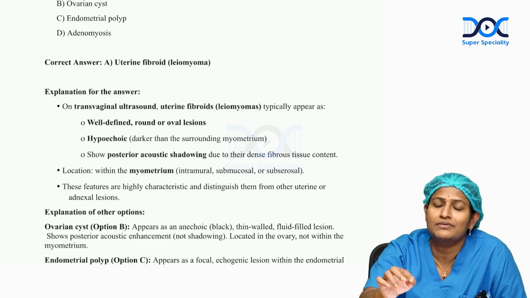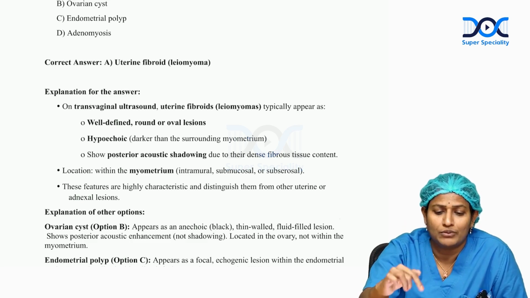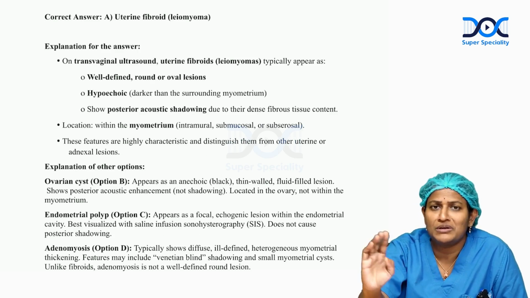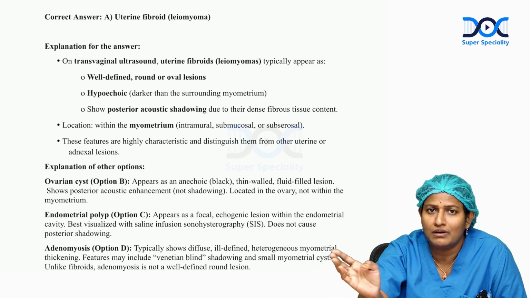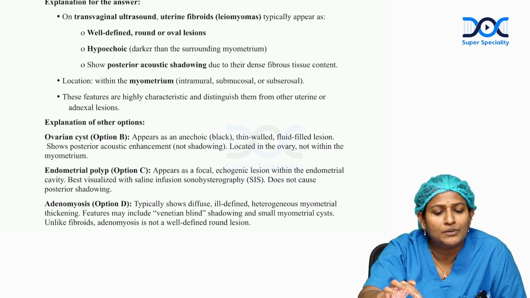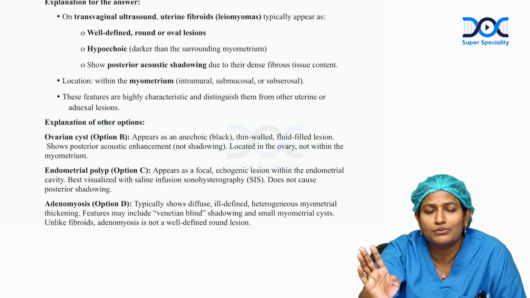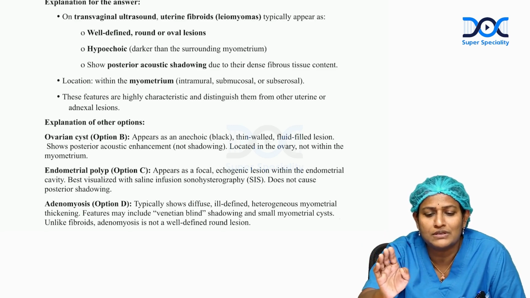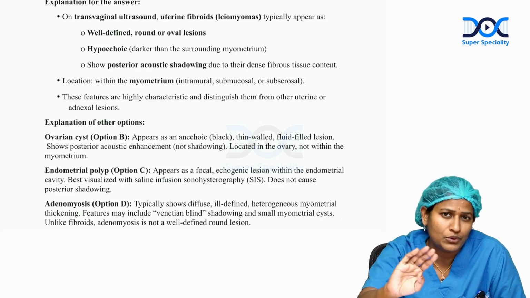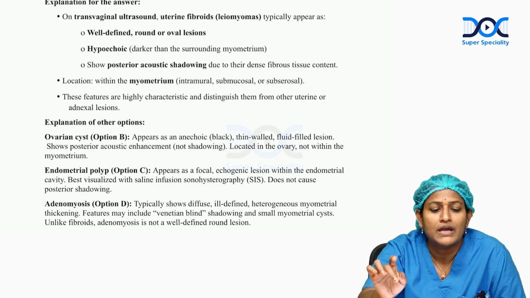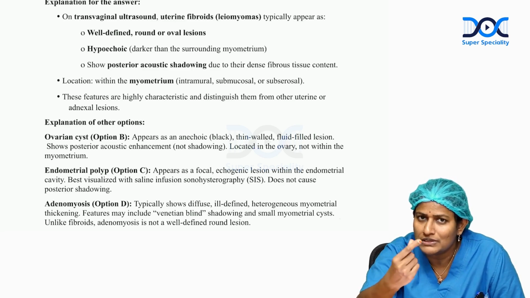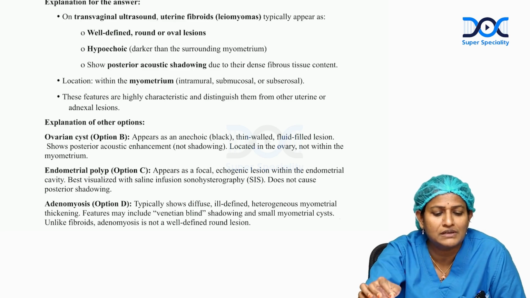That definitely signifies a fibroid. And its location depends on whether it is in the myometrium, subserosal or extending into the endometrium. So when we come to other options like ovarian cyst, no, an ovarian cyst gives a kind of fluid acoustics, and this is an anechoic space, not hypoechoic. Endometrial polyp appears as a focal lesion inside the uterine cavity, not within the muscle.